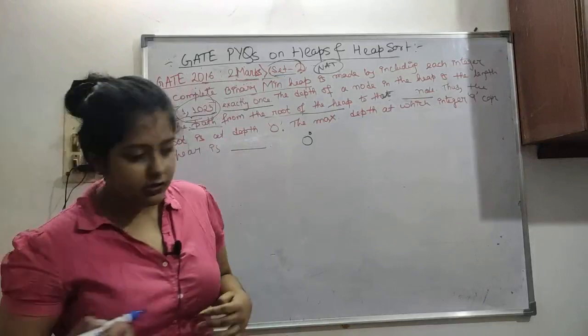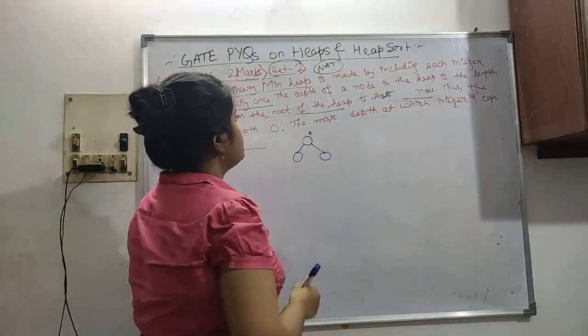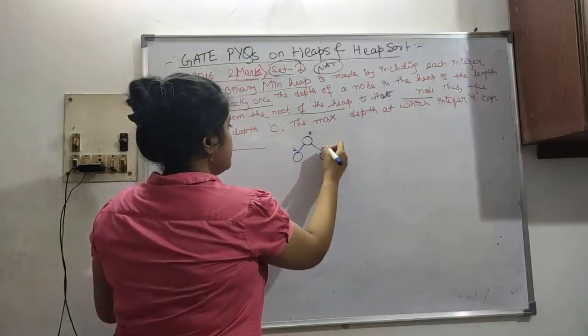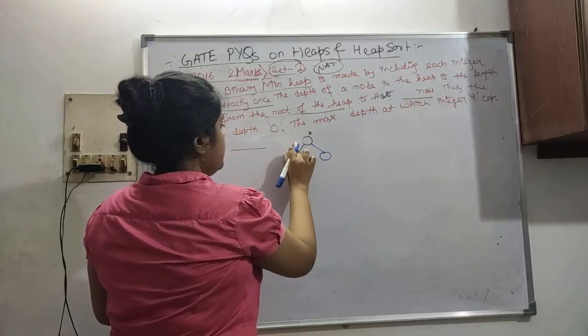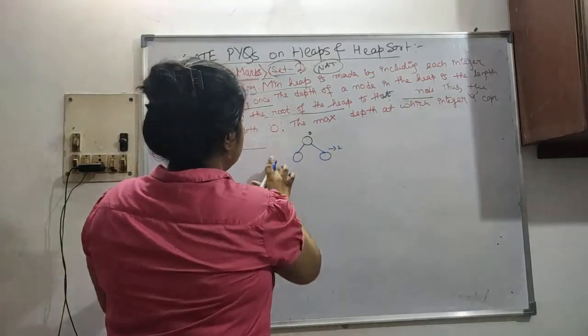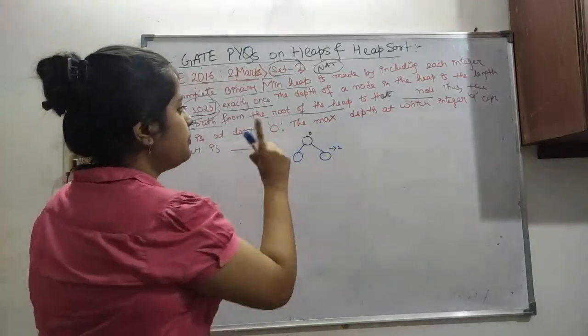So let's see the question now. So here, binary heap, the maximum number of elements can be present. Let's say this is our depth 0. This is our depth 1. Let me just check out the question once.